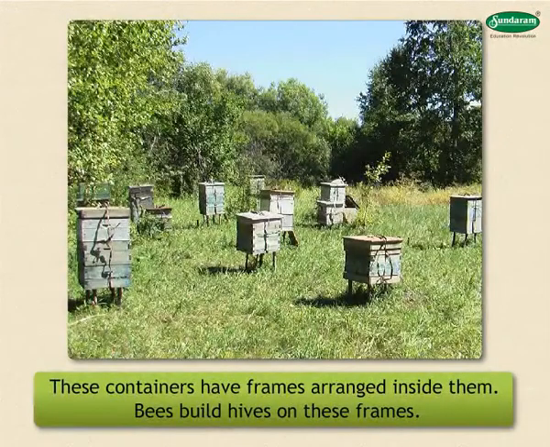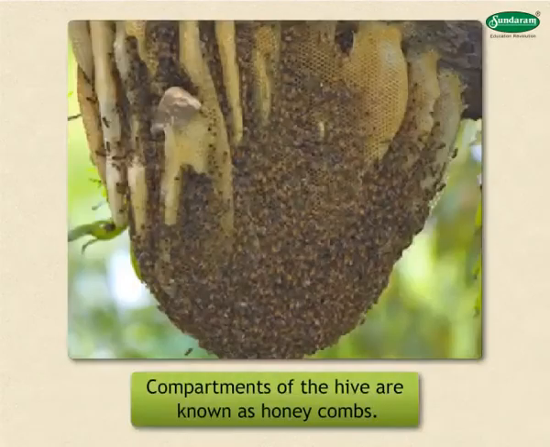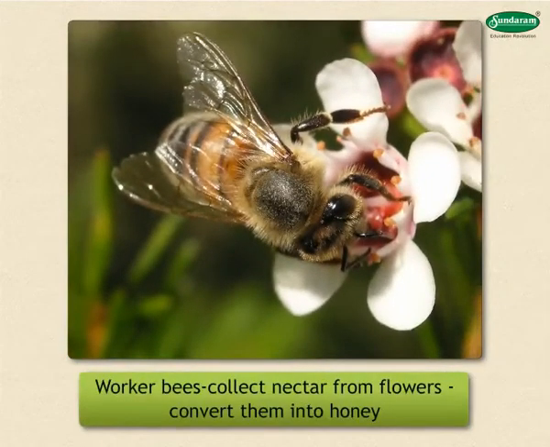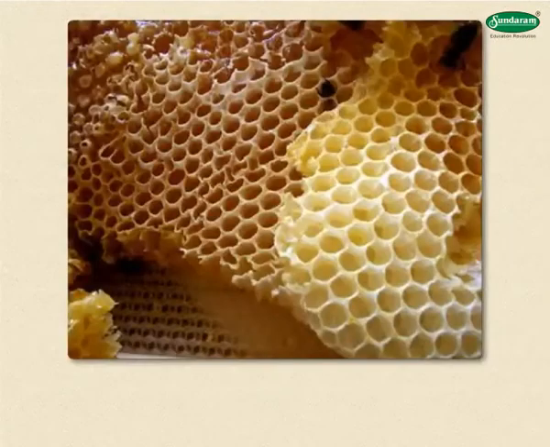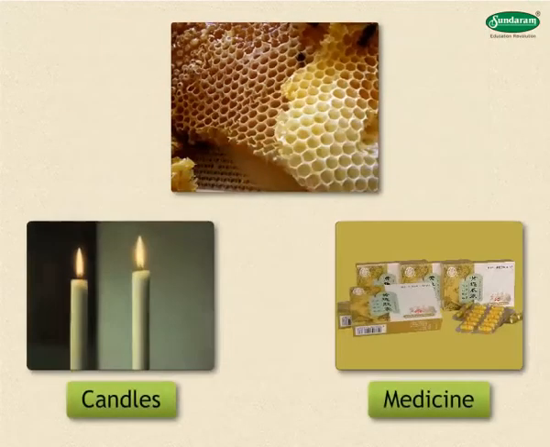These containers have frames arranged inside them. Bees build hives on these frames. Compartments of the hive are known as honeycombs. Honey bees, especially the worker bees, collect nectar from flowers and convert it into honey. Another useful substance obtained from bees is the beeswax. It is a byproduct of bee activities. Beeswax is used in manufacturing candles and is also used in various medicinal preparations.